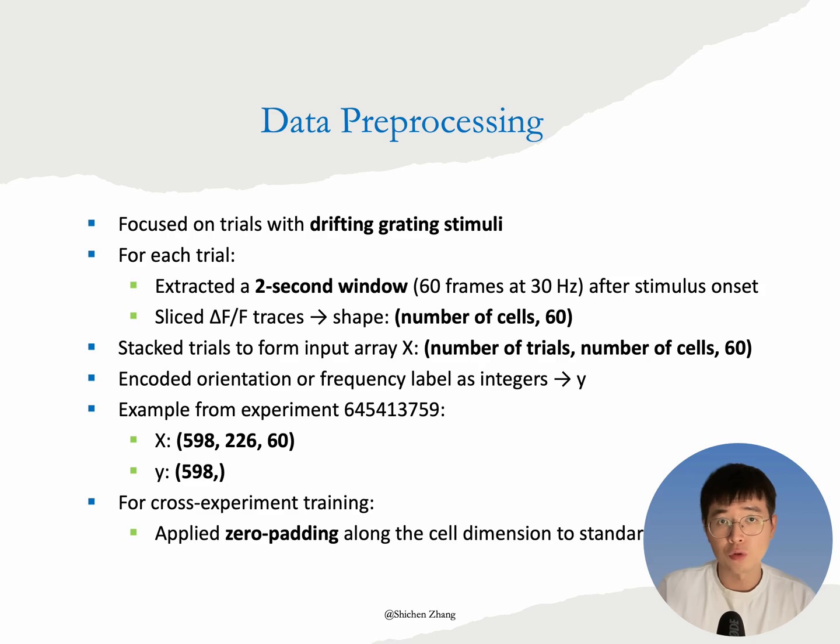Stacking across all trials produced a 3D input array with shape number of trials, number of cells, 60. Each trial also has a label Y indicating the orientation or temporal frequency encoded as integers. For cross-experiment training, we applied zero padding to standardize the number of cells across experiments.